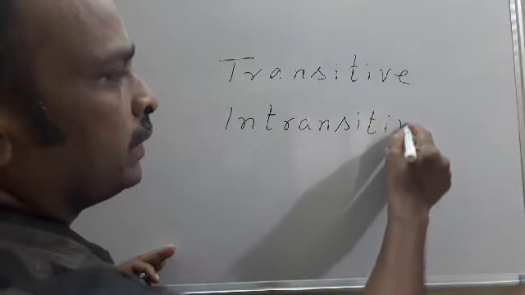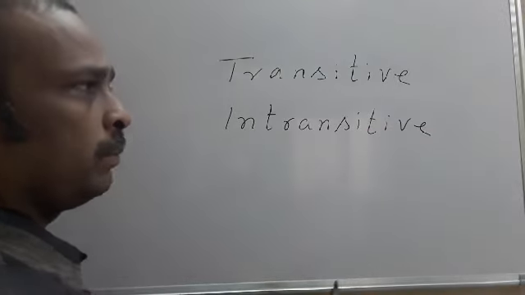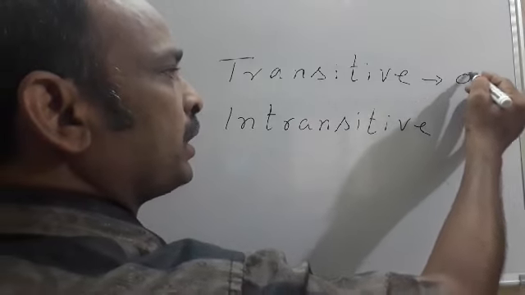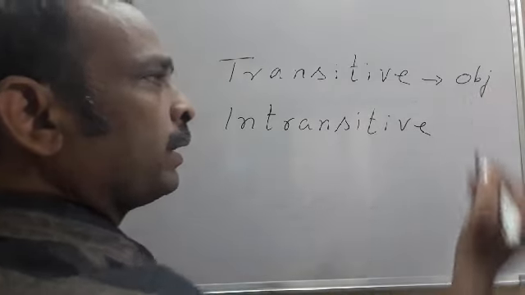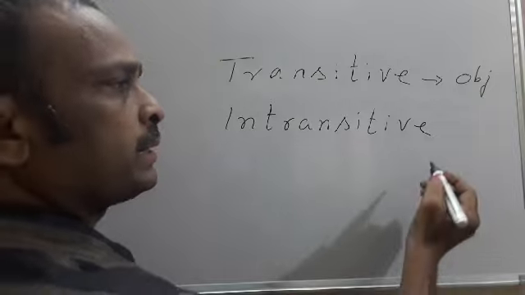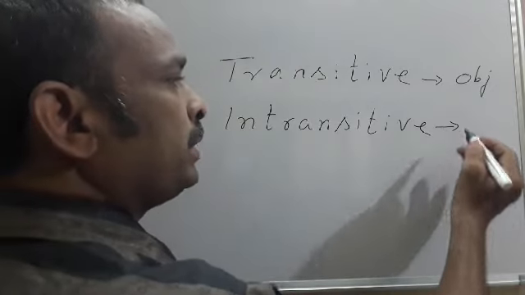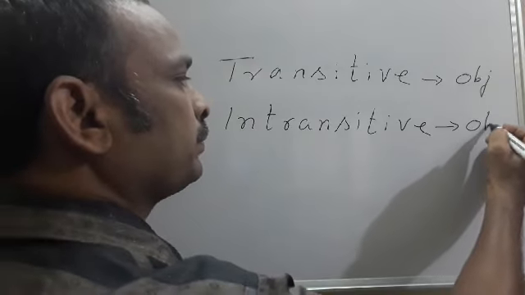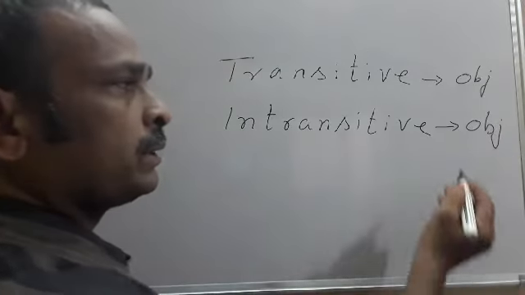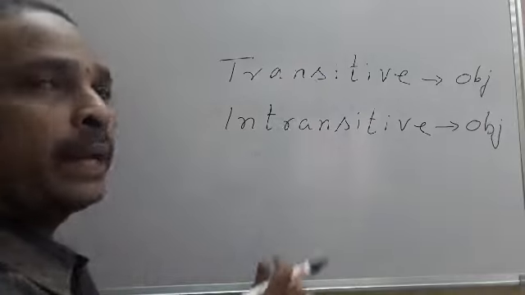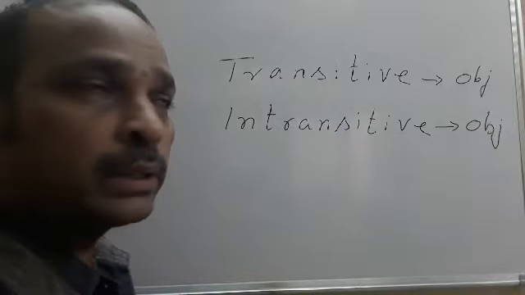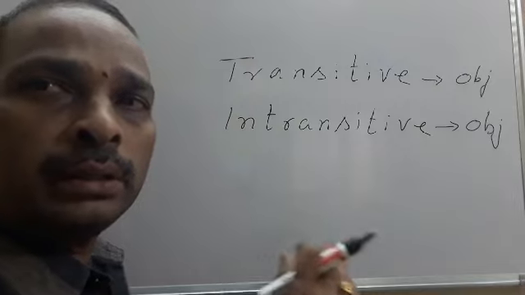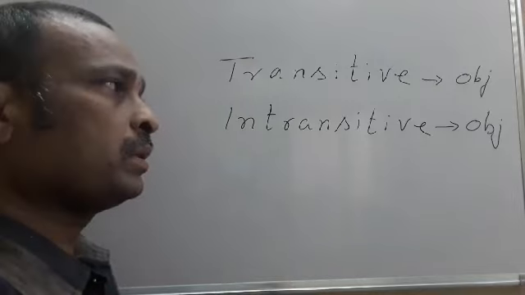Transitive is nothing but a verb which carries an object. Intransitive in the sense that a verb which doesn't carry any object. So, a transitive verb carries an object, an intransitive verb cannot carry any object.